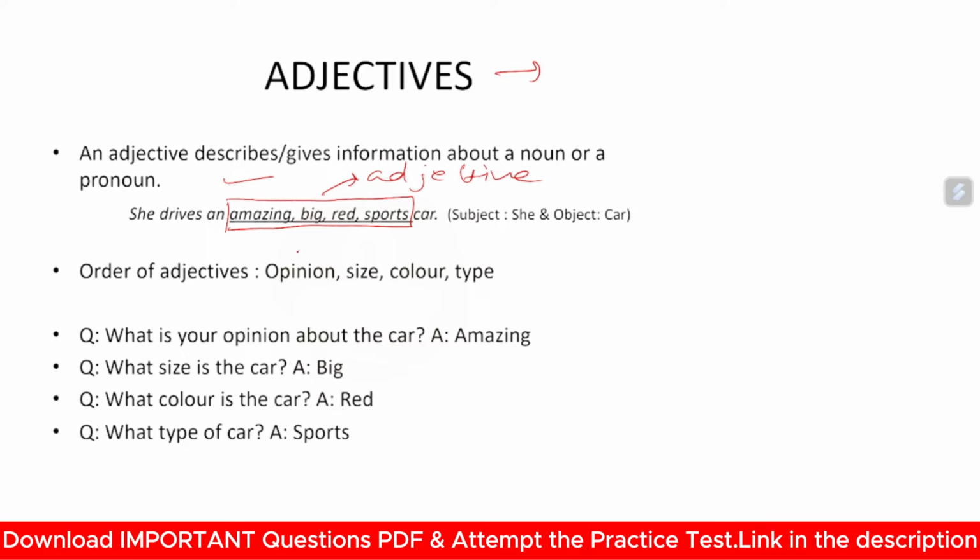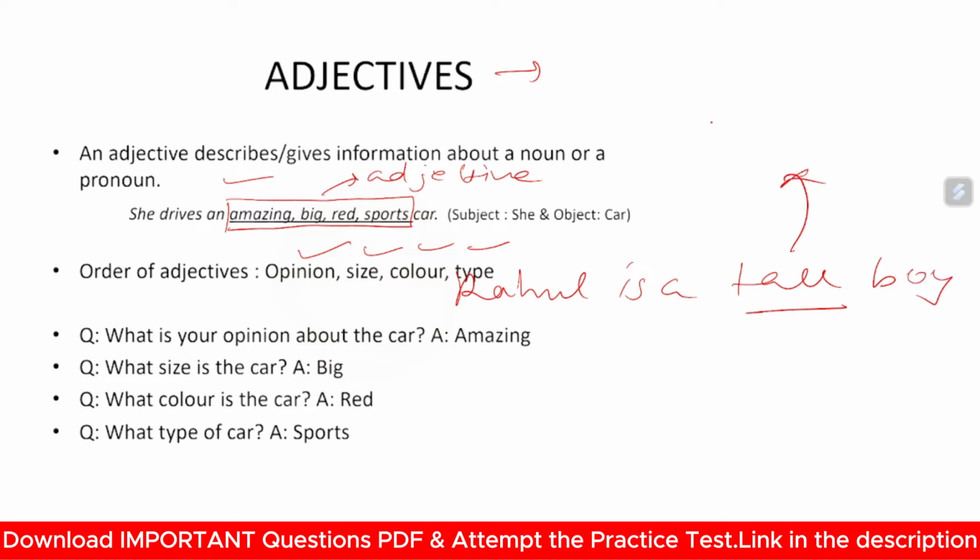Now, order of adjectives: opinion, size, color, type. Suppose Rahul is a tall boy. Here, tall is an adjective. What is your opinion about the car? It's amazing.